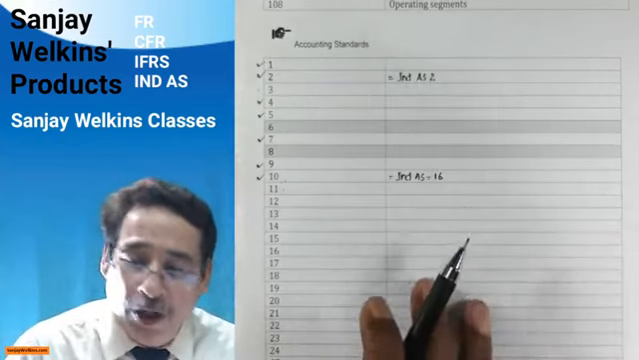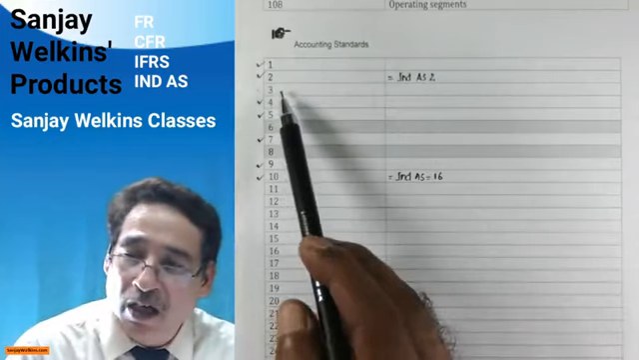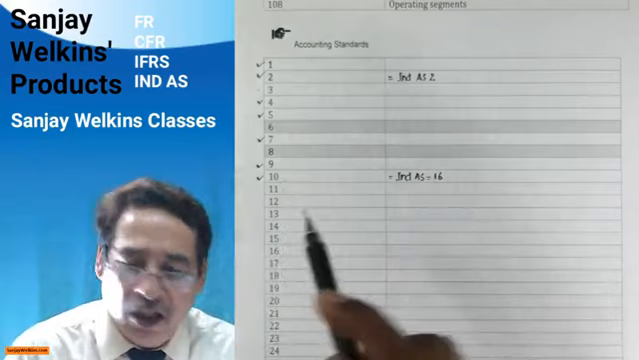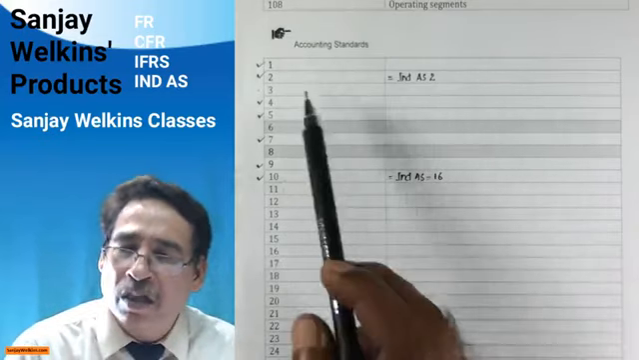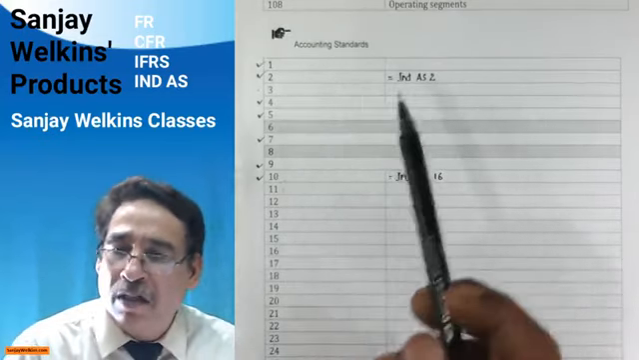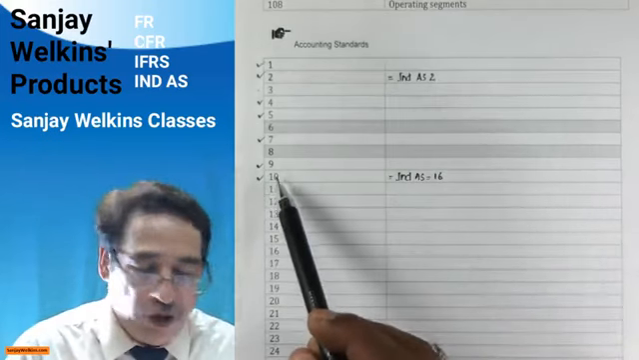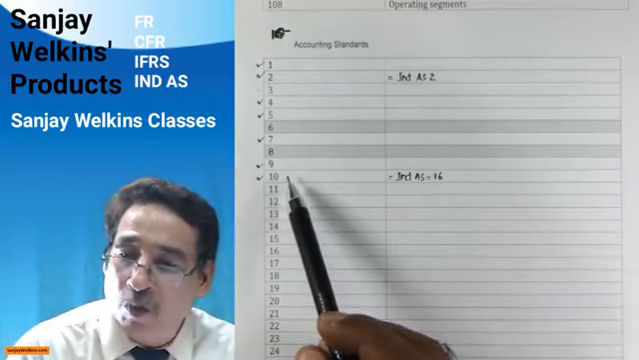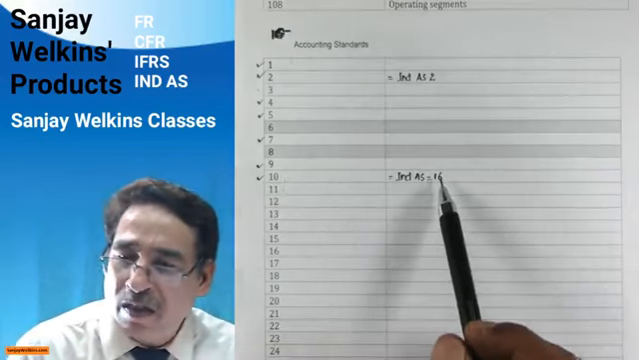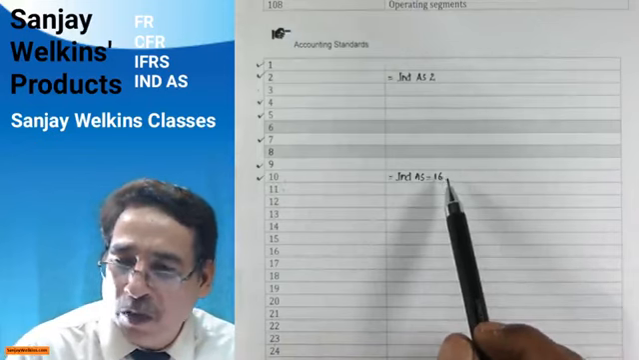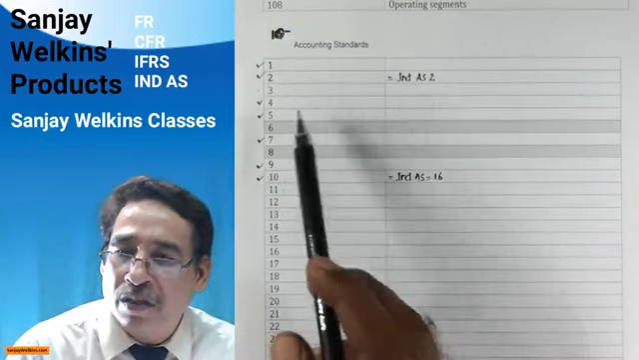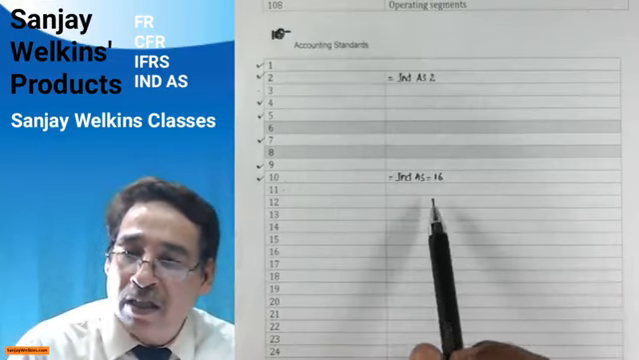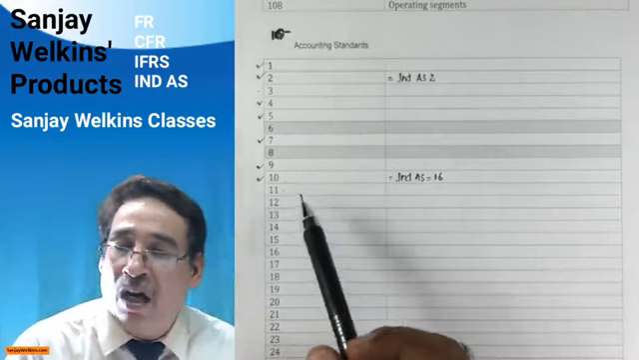Now, one point is that if you have done existing standard AS2 earlier, and you feel very comfortable, then you need not do IND AS2 because it is absolutely on the same lines, correct? Similarly, if you are very well familiar with all the provisions of existing standard AS10, that is property, plant, and equipment, then you need not do IND AS16. Of course, it is also property, plant, and equipment. That means these 2 standards, IND AS2 and AS2, and IND AS16 and AS10, are absolutely the same.